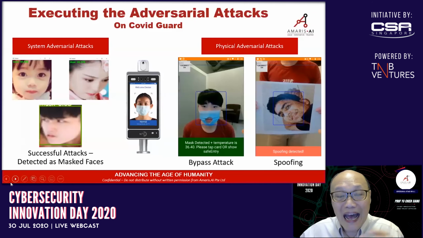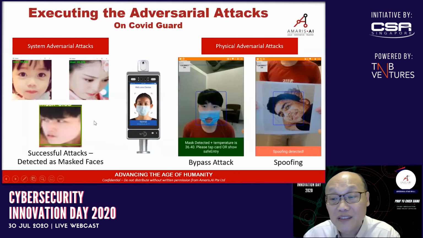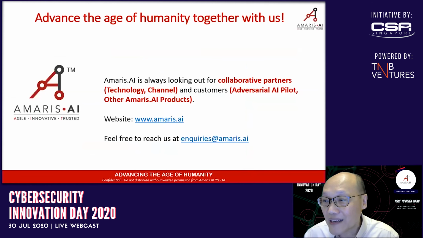Now we took these outputs and then we attacked our own COVID guard system, and then you can see these images are without mask, but they have deceived the mask detection system. At the same time, we then add in defenses, and lastly, we also have done the physical attacks. Now, almost all AI systems deployed now are without AI defenses. If they are aggressively targeted, the subversion will be tremendous, and AI will also be automating these attacks.